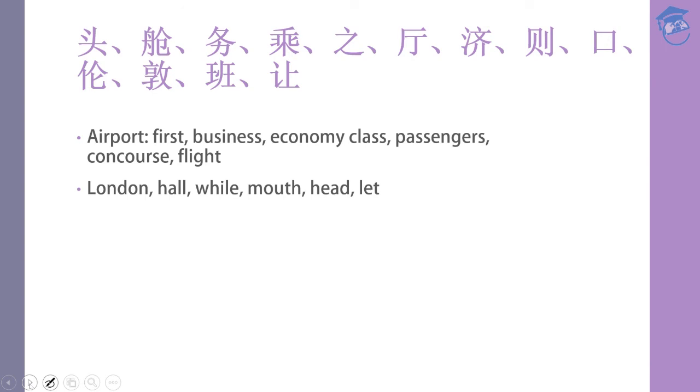Other than that, you have learned other words such as London, hall, as one part of the word of concourse, while, okay, this is used more for the nouns rather than for the verbs. And then head and to let. Okay, so by now you are pretty proficient at talking about the things in airport in Chinese.